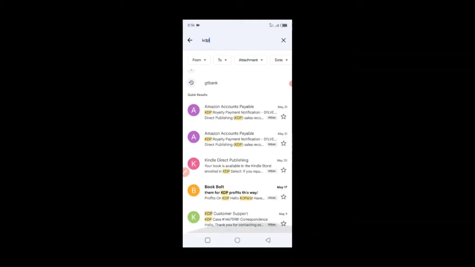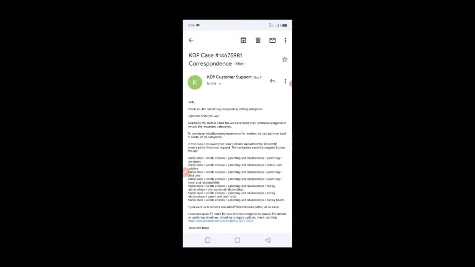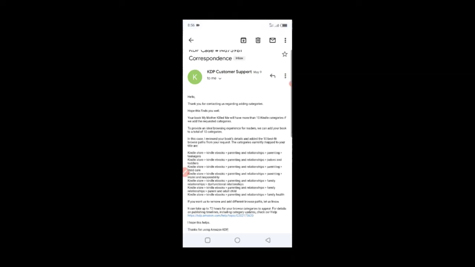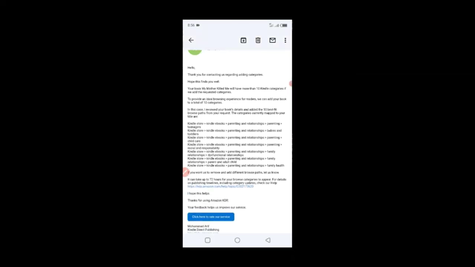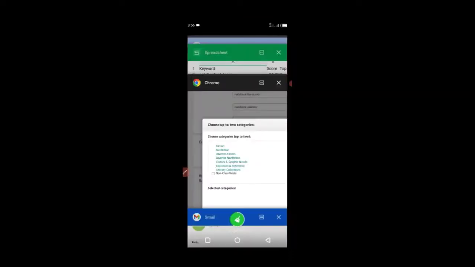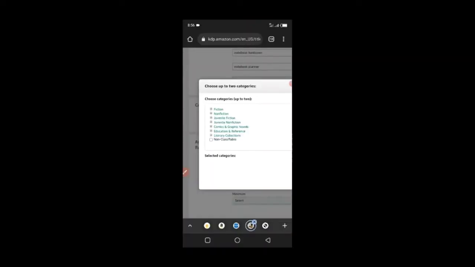So I want to search for extra categories. Let's see. Okay, right. So this is one of the books I published around May 9th. I think that was the last one, or maybe the one before that. So you can see that my book is actually added to 1, 2, 3, 4, 5, 6, 7, plus the other two that we are going to enter here. So you can have many categories, and many categories means more visibility. I can't emphasize this enough. Visibility means more sales. More sales means more money, right?